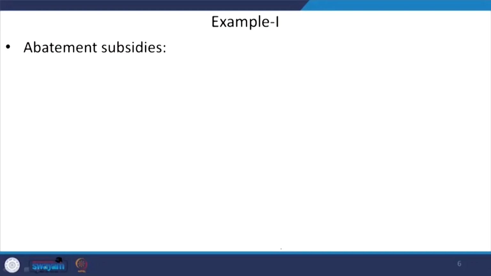So, based on this subsidy context, where it is acting as an incentive to control the production pollution level, we can have two examples. In the first example, we are talking about abatement subsidies. So, what are abatement subsidies? That means when the farm is reducing the level of emissions and getting some subsidy that is provided by the government or regulating agencies, right.